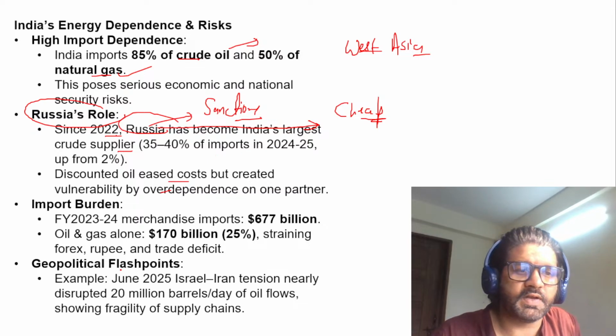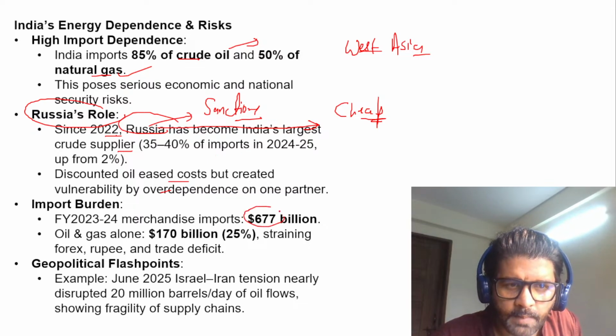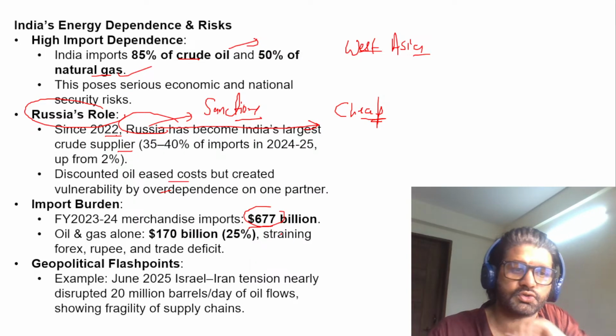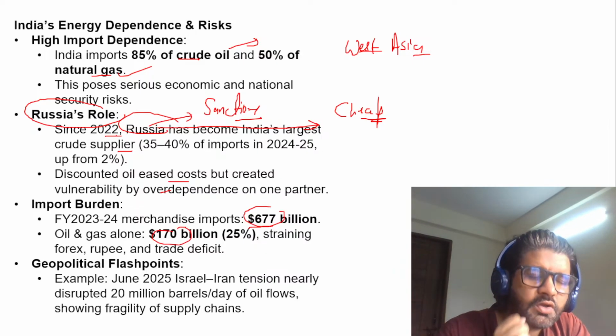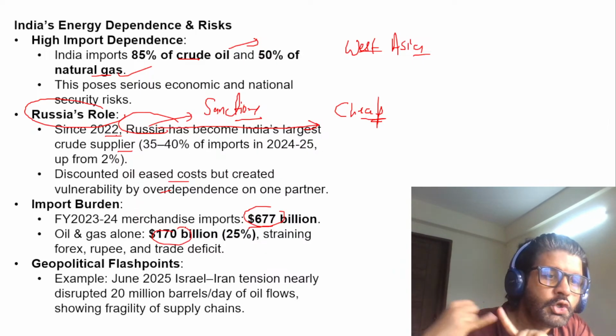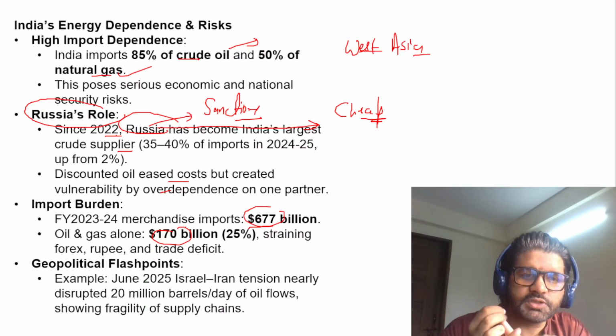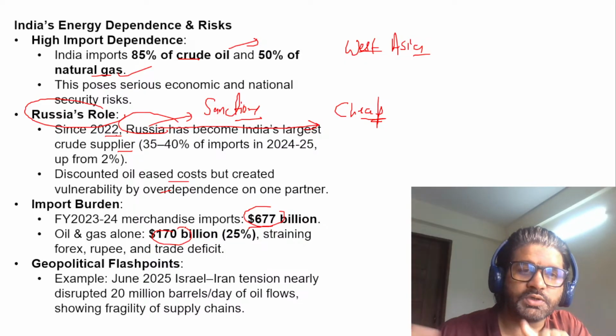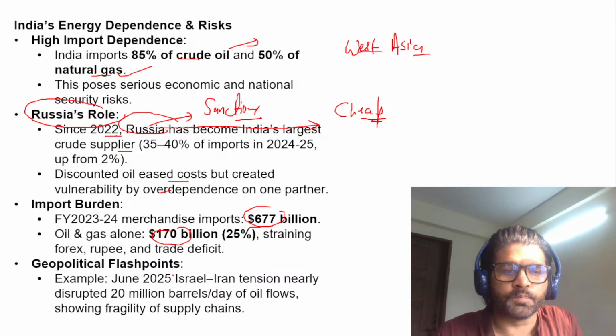And Russia is currently very volatile. If you see, these numbers are fine. Like $77 billion merchandise imports, oil and gas is $170 billion. So we know these things. Many of you, if you're a serious UPSC aspirant, already know about these figures, how dependent we are on oil. But there'll be something in this article in the subsequent slides which may not be known to you.